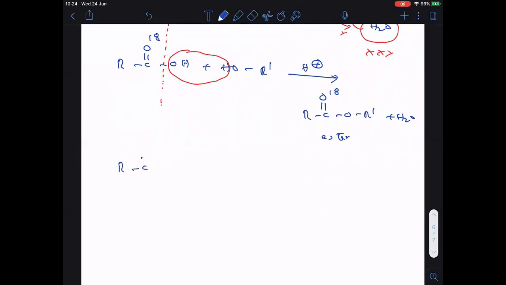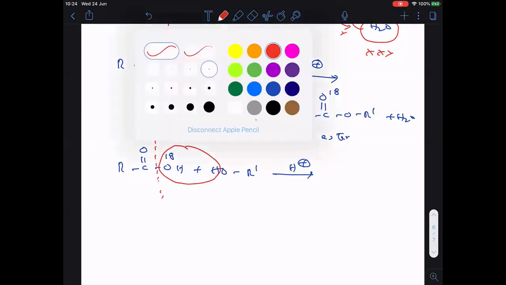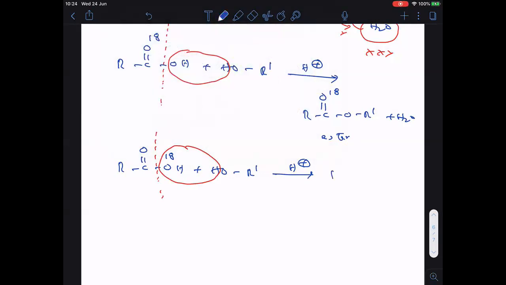Completed. Now, for example, if I take a compound like this, this is the acid, this is the alcohol, in the presence of H plus. Now, if I take O18 here in this case, again the same thing you have to do: bond breaking done here. Therefore, the water molecule eliminates out like this. When the water molecule is eliminated, the product formed is RCOOR dash, the ester, plus water.